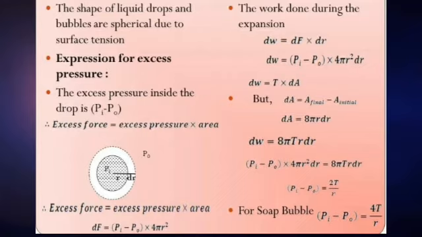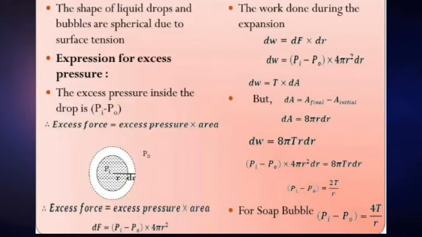From the equations of excess force and work done, the equation becomes Pi minus P0 is equal to 2T by R. This equation gives the excess pressure inside the drop, and this is also called the Laplace law of spherical membrane.